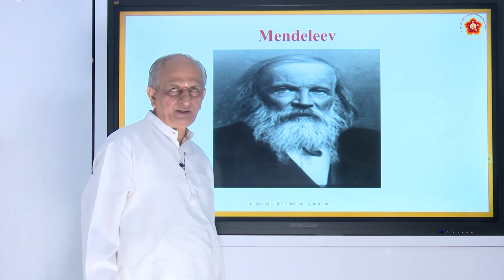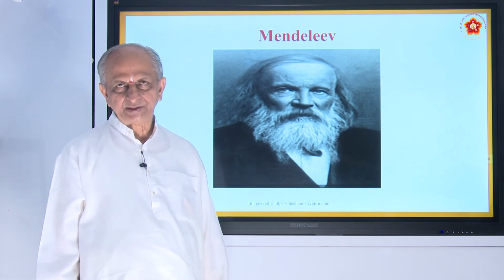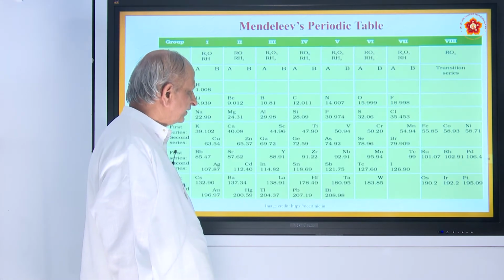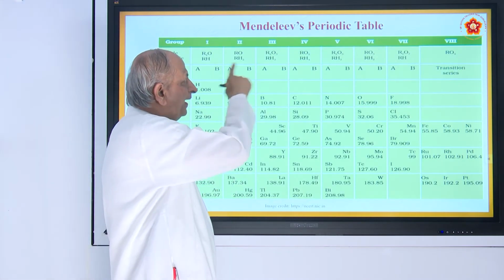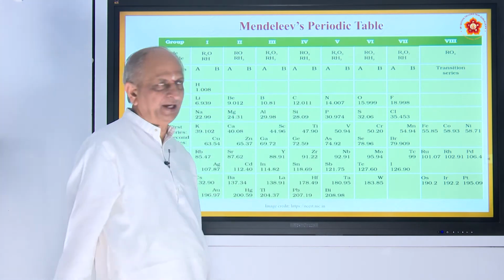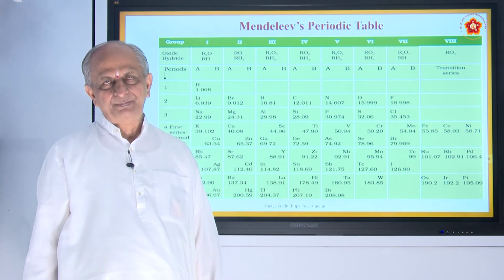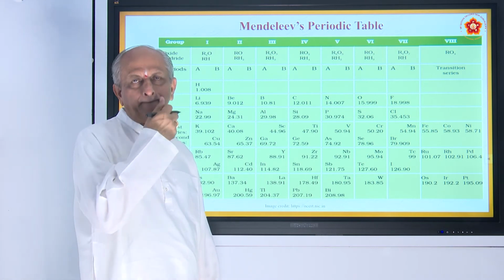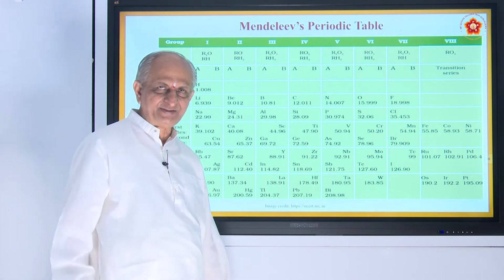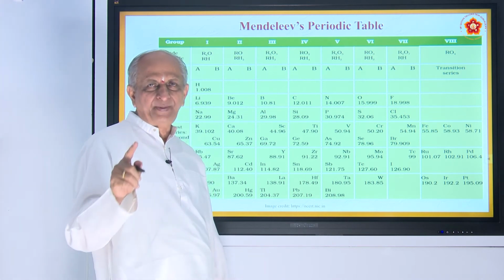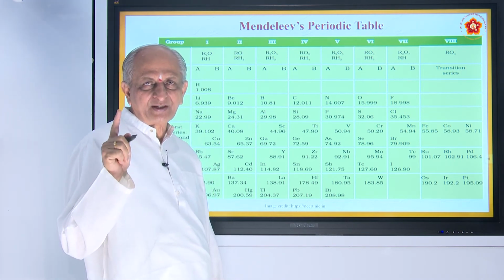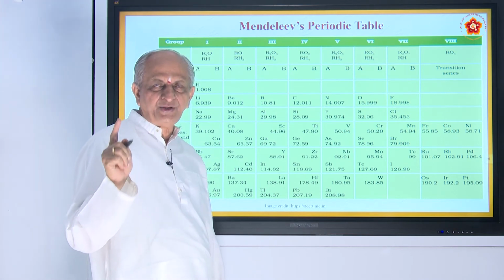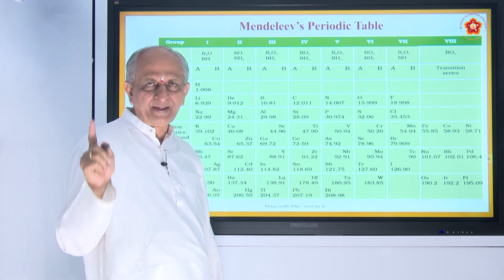He was one of the pioneers in the classification of elements, and this is what is called Mendeleev's periodic table. This periodic table is based on Mendeleev's periodic law, and the law says the properties of elements and their compounds are the periodic functions of their atomic masses.